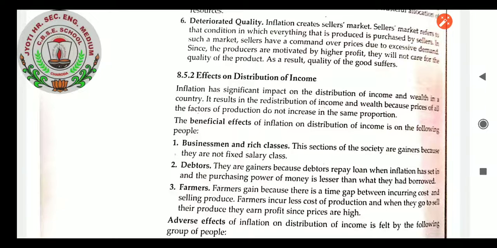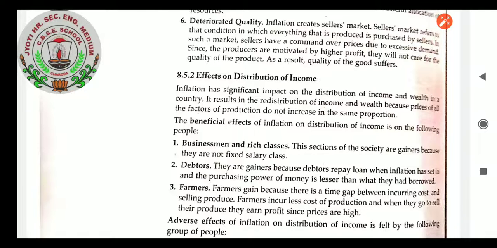Debtors, there are gainers. Why are there gainers? Because debtors repay the loan when inflation has set in and the purchasing power of money is lesser than what they had borrowed. So they will feel that their rate of interest is very low as compared to the running market rate of the loan, so that way they are the gainers.